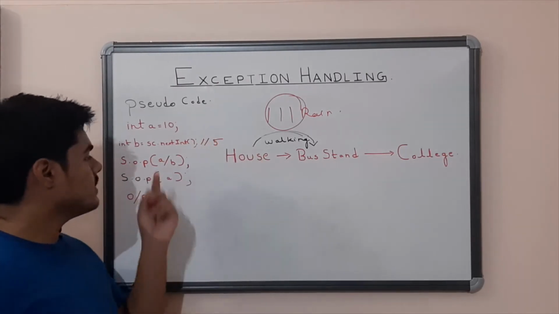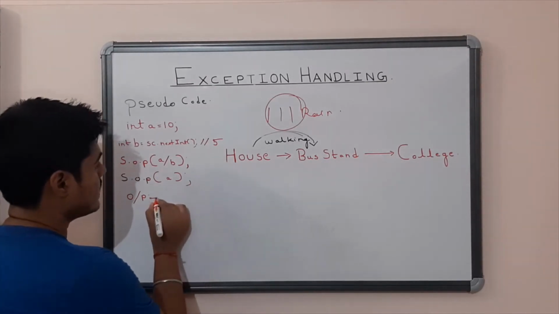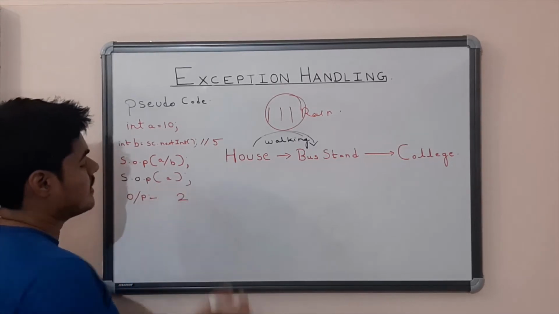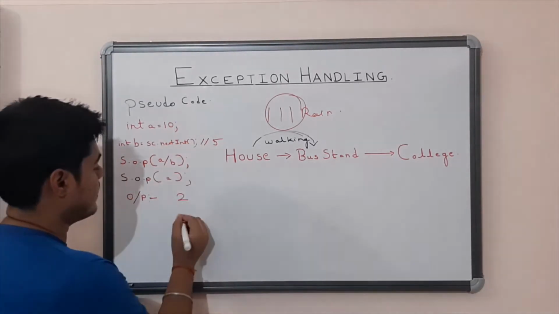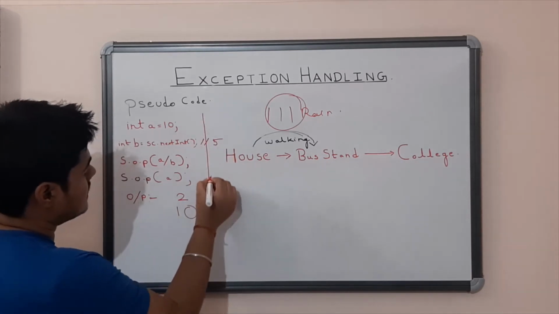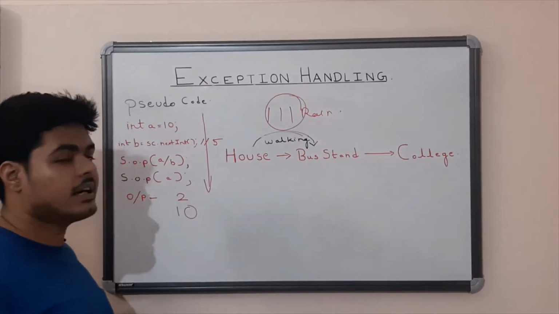In this step we are dividing a by b, so the user will get output as 2, and we are printing a, that is 10. Here the program gets normally executed, gets completed, and the user gets the desired results.